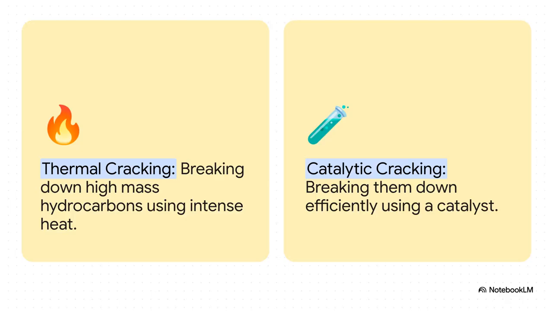But sometimes when we refine crude oil, we end up with way too much heavy, less useful stuff and not nearly enough high-demand fuels like gasoline. So chemists developed a genius solution called cracking. We literally break those long, high molecular mass carbon chains into smaller, far more valuable pieces. We can do this with brutal, intense heat, called thermal cracking, or we can use a chemical catalyst to achieve the same result way more efficiently, which is known as catalytic cracking. It's pure molecular engineering designed to meet the energy demands of society.